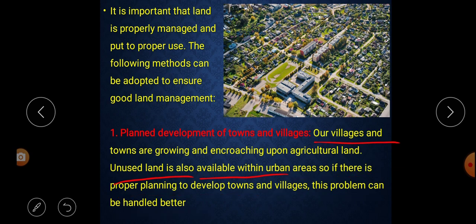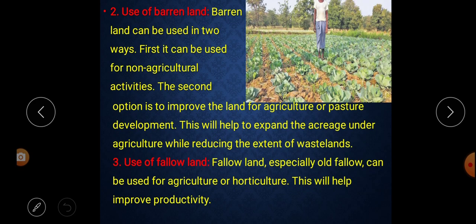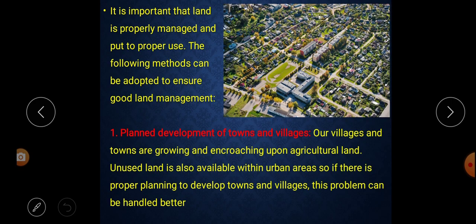At the same time, it is said that in towns and cities, unused lands are also available. So if those lands can be used properly, or if we plan to develop towns or villages, then the problem can be handled better.